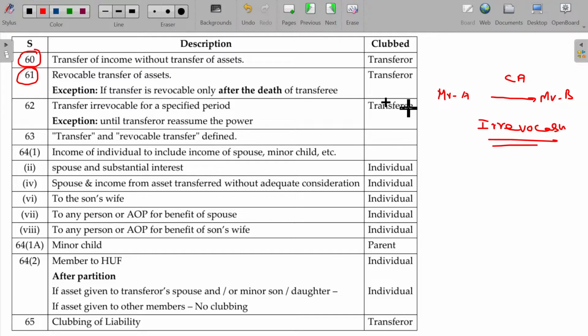Irrevocable. Then who has to pay the tax for the capital asset? Mr. B. Complete right is given. I don't get it back from you anymore. But what happens sometimes later? Mr. B demised, and because of some reason Mr. B may return it back. Though it is irrevocable, Mr. B wants to return. Okay, can be also. In that case, after returning, it is going to be taxable only in the hands of Mr. A. Until that period, it is going to be taxable only in the hands of Mr. B. Hope now you will be able to understand three sections.